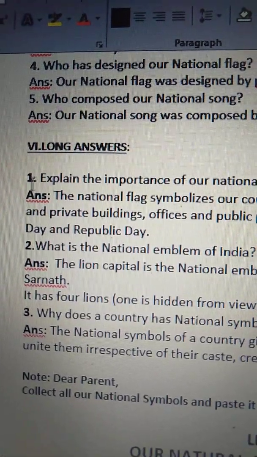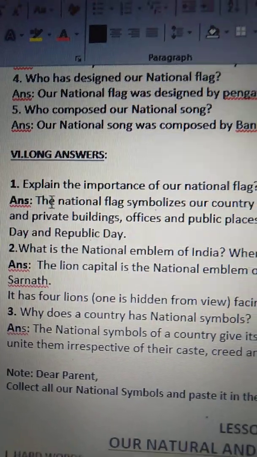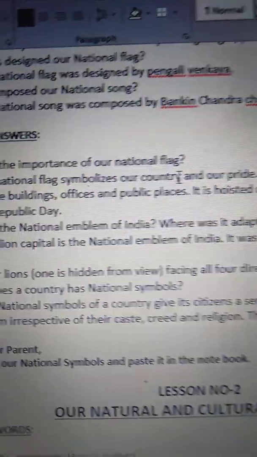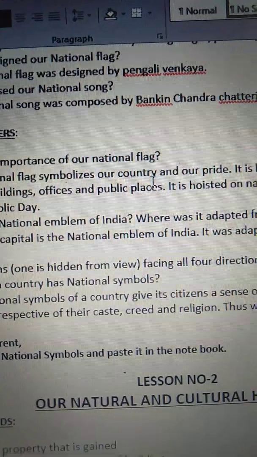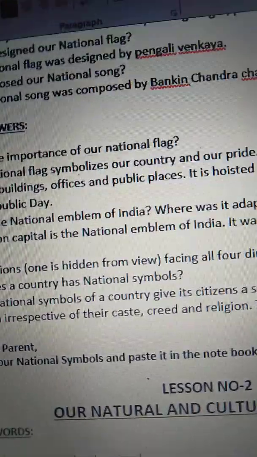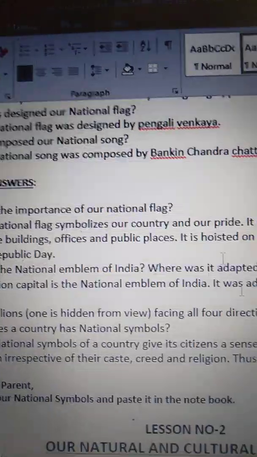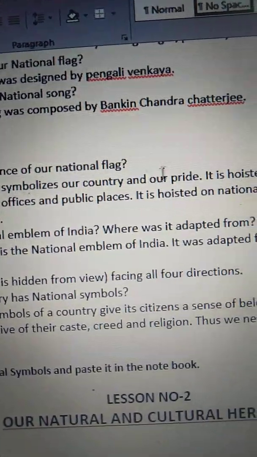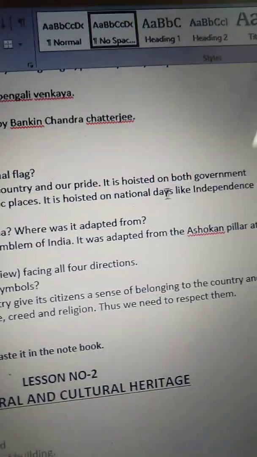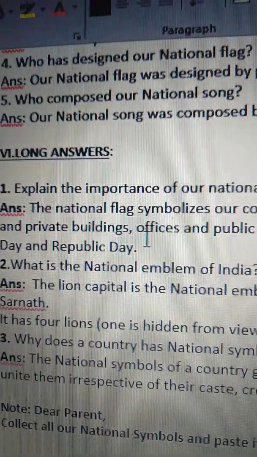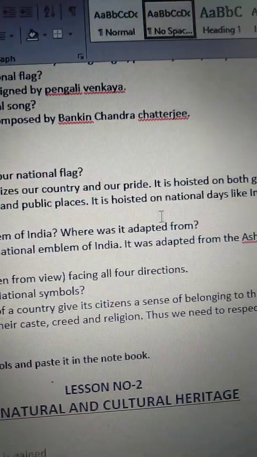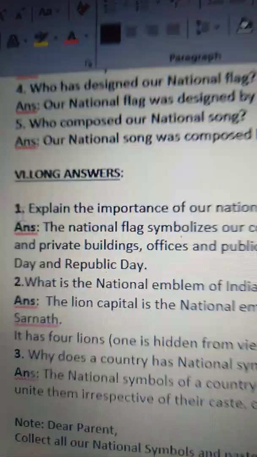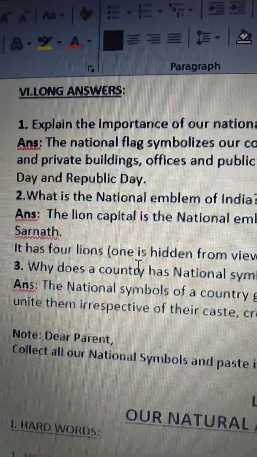Now see long answers. See the first one. Explain the importance of our national flag. The national flag symbolizes our country and our pride. It is hoisted on both government and private buildings, offices and public places. It is hoisted on national days like Independence Day and Republic Day.